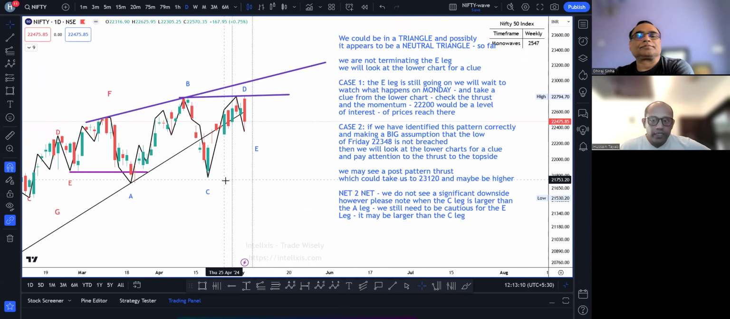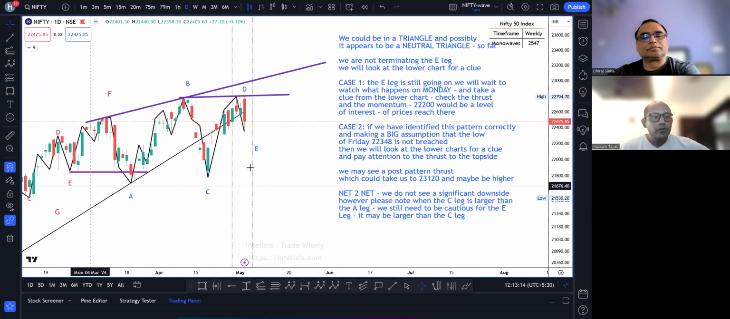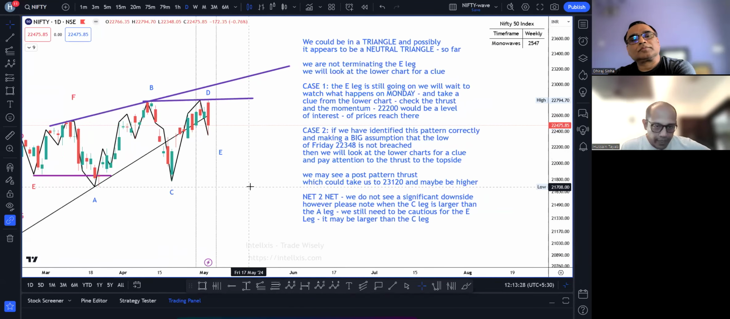If we have identified this pattern correctly and the prices continue to move upside, neutral triangle का breakout, sir, होता है 75% of the largest leg. Okay. In this pattern, the C leg is the largest leg. So I have already done the trend-based FIBO. So without wasting further time, I'll just tell you that level. It comes up to about 23,120.